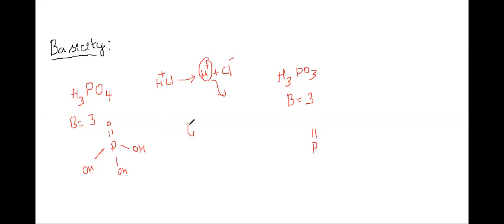This H plus ion may combine with some electronegative element and stabilize it. That H plus, which we call a proton, may be required by some compounds to attain stability. We also have reactions called acid catalyzed reactions, in which we involve H plus ions taken out of acids. Clear?